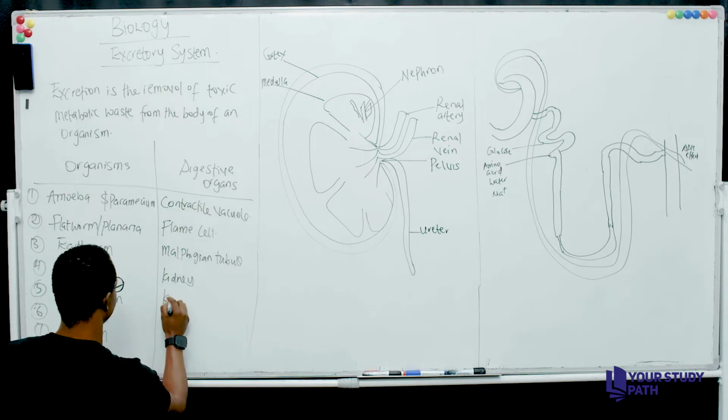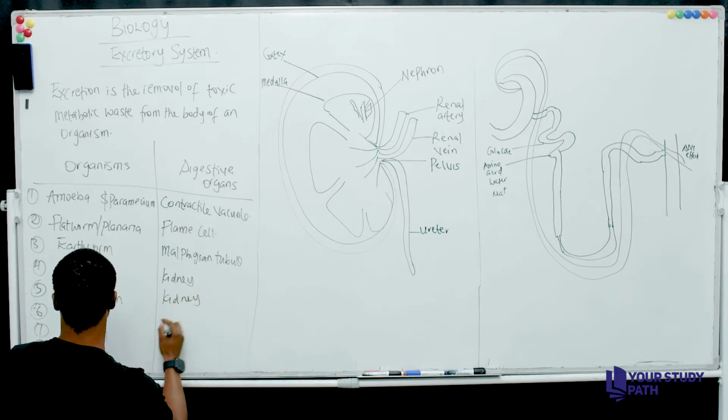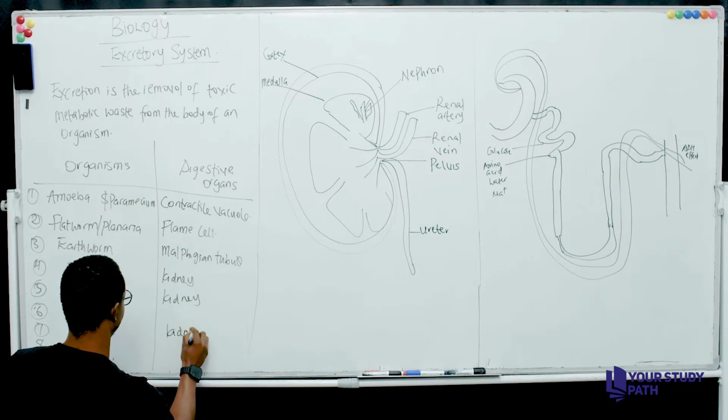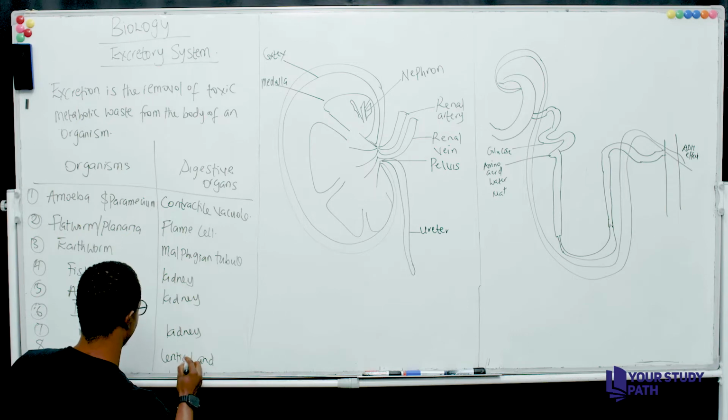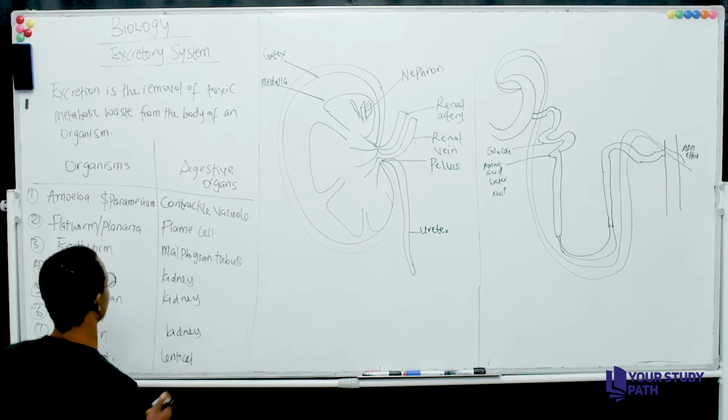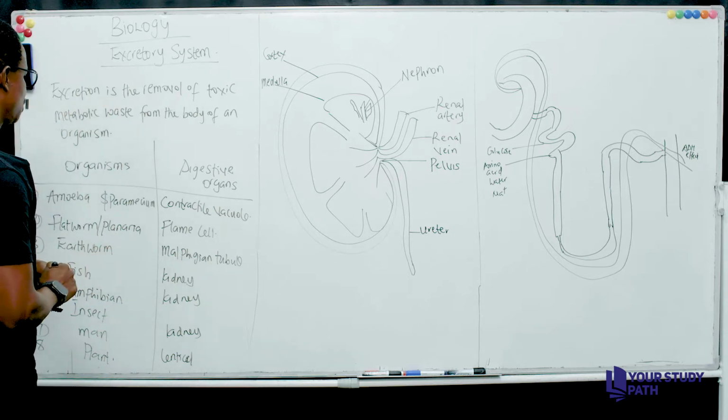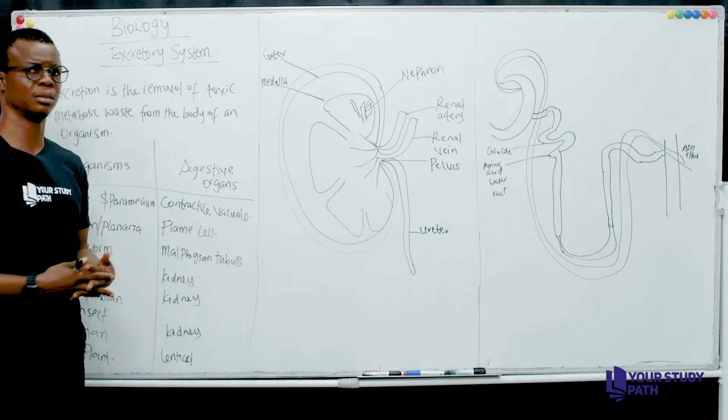Amphibian, the same thing. Kidney. We have lenticel for plants. So, let's talk about the contractile vacuole.